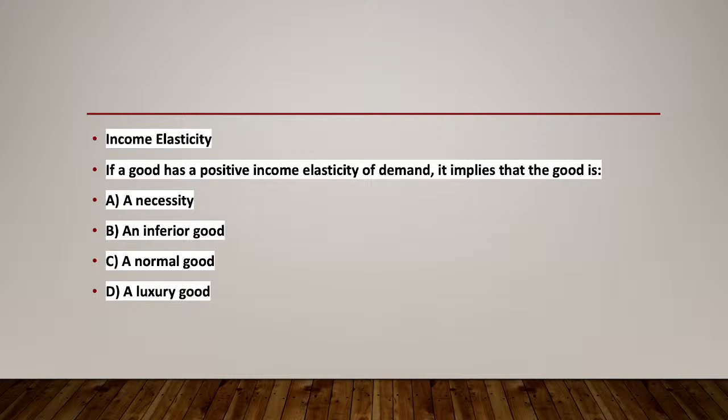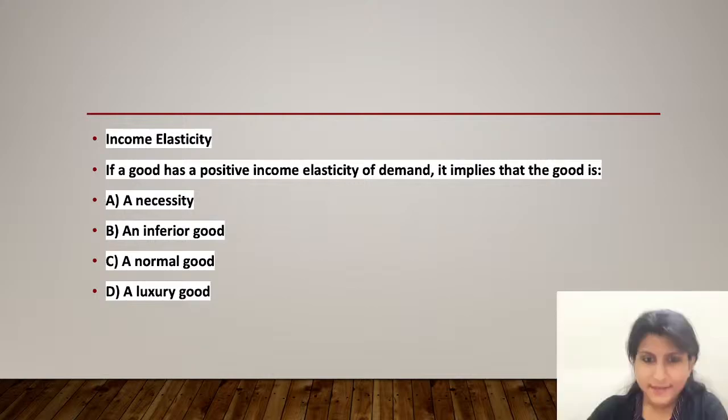Option A, a necessity. See, a necessity generally has a positive but a lower income elasticity, because while demand increases with income, the rate of increase is not as high as it might be for the luxury goods. Necessities are required.